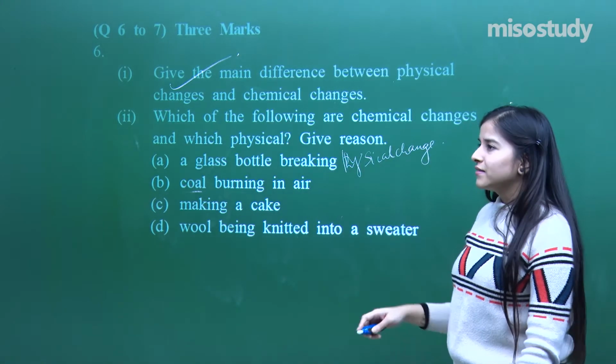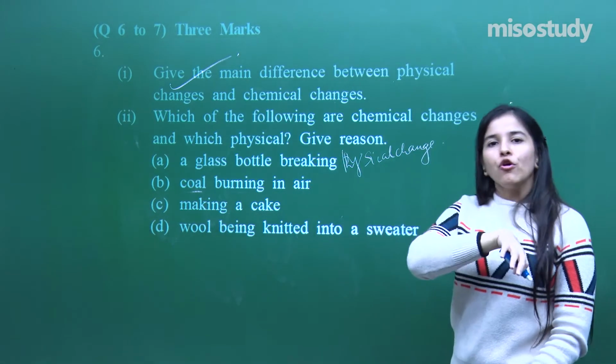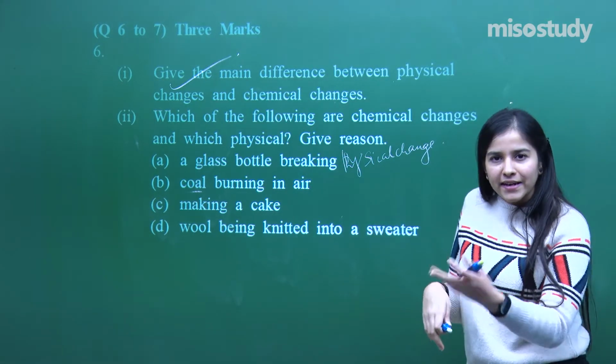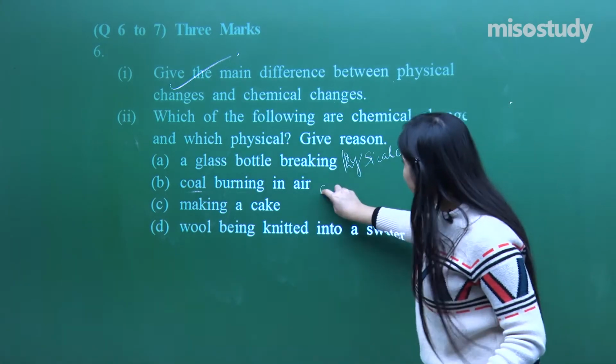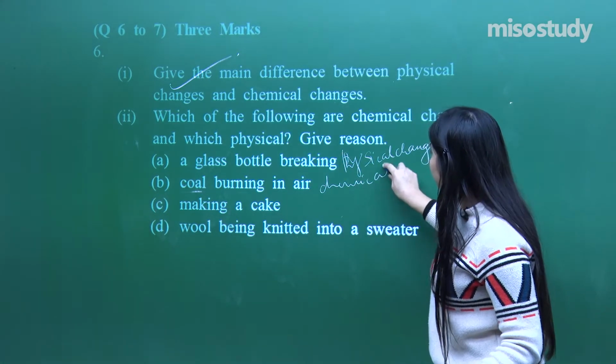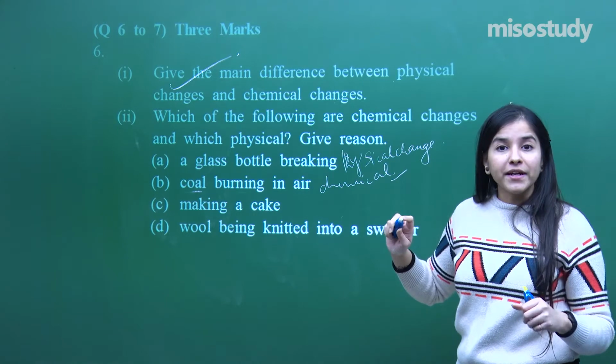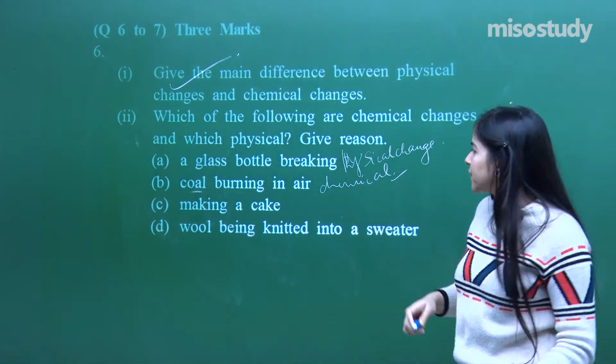Coal burning in the air. Can I retrace the entire reaction back? Can I get the coal back? No. So it is a chemical change because a new chemical has been formed. Pure carbon will be obtained, ashes will be obtained, gases will be obtained.